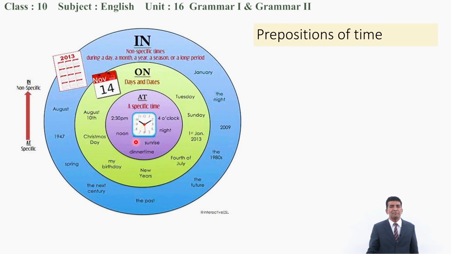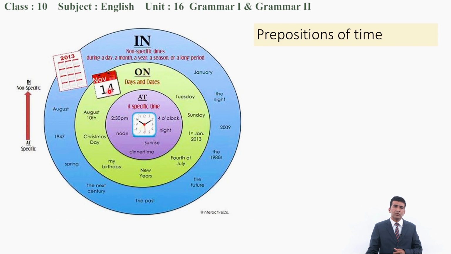Generally, clock time like 2:30 p.m., 4 o'clock, these types of clock time, specific time, are used with at: at 2:30, at 4 o'clock, at noon, mid of the day, at sunrise, at night, at dinner time, like that. Generally to refer to exact time, specific time or clock time, we use at.